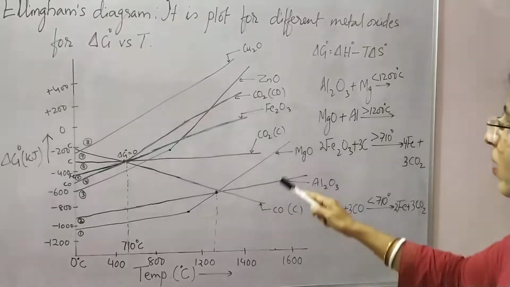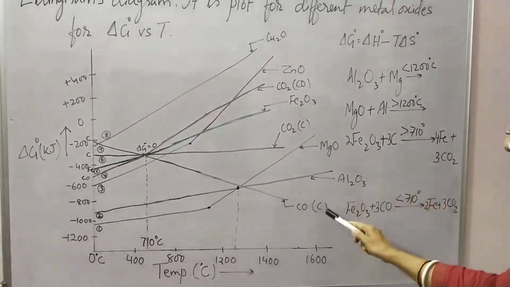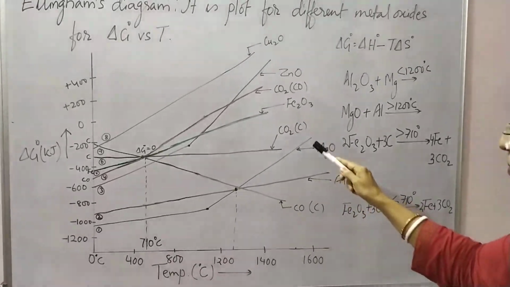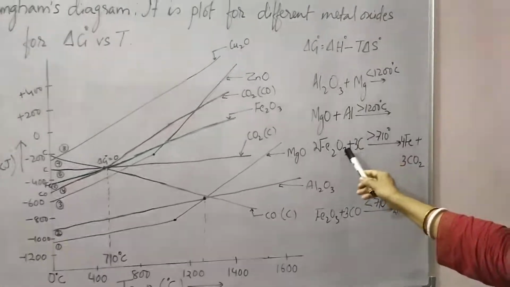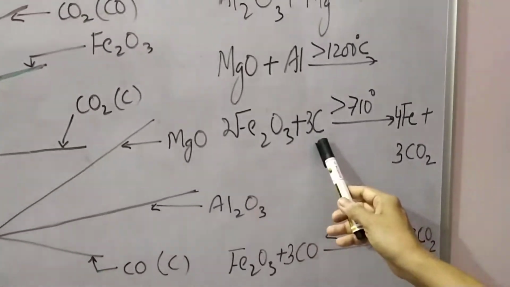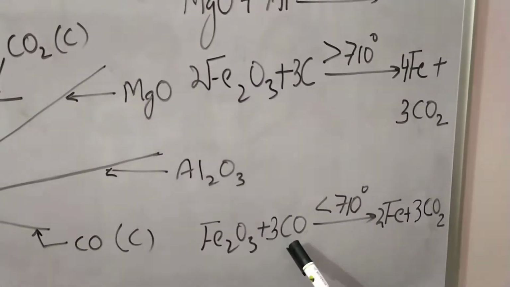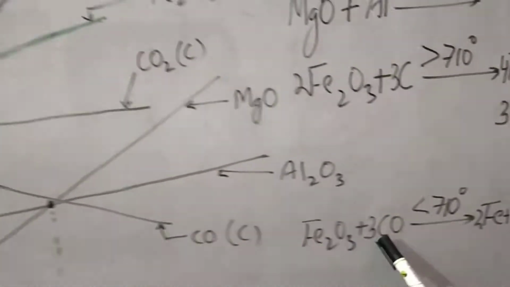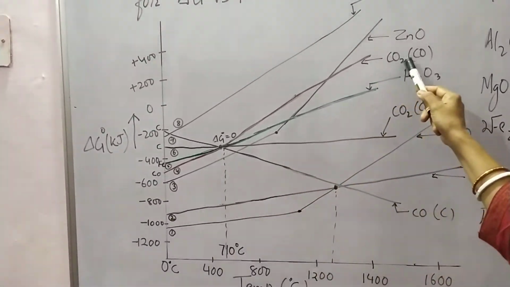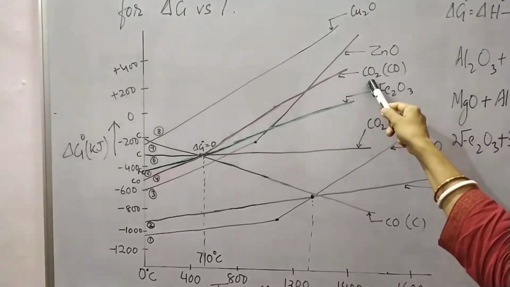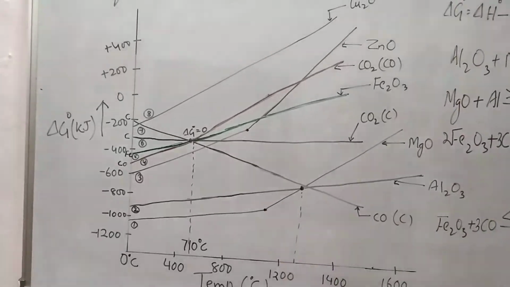Again I repeat, the carbon monoxide formed from carbon is thermodynamically more stable than iron oxide. Therefore, above 710 degrees centigrade, carbon becomes the reducing agent. But below 710 degrees centigrade, carbon monoxide becomes the reducing agent. You can see that below 710 degrees centigrade, carbon dioxide from carbon monoxide is thermodynamically more stable than iron oxide.